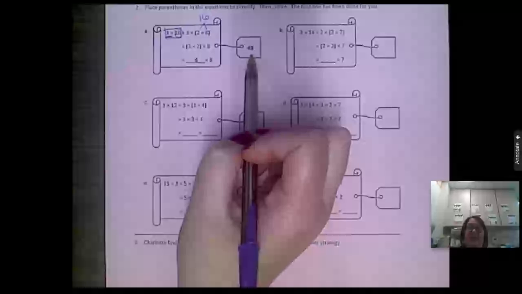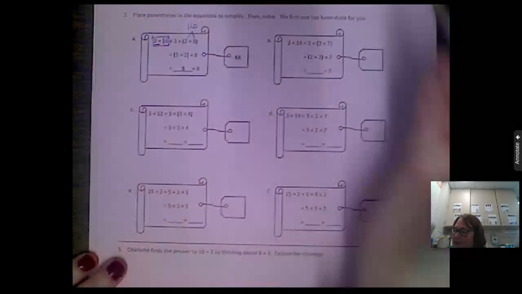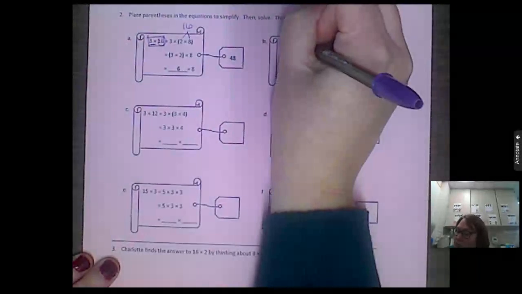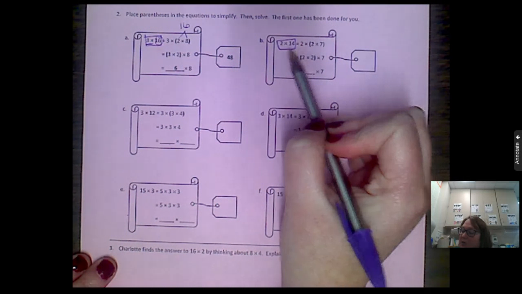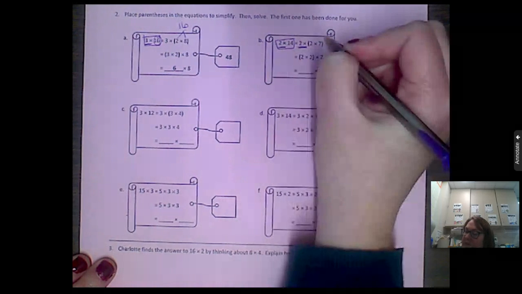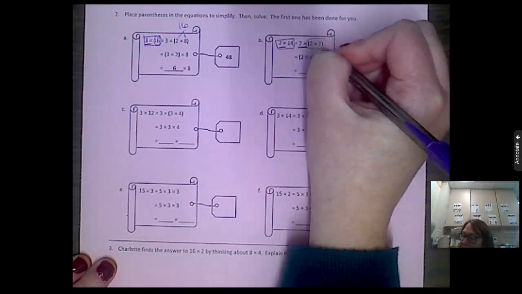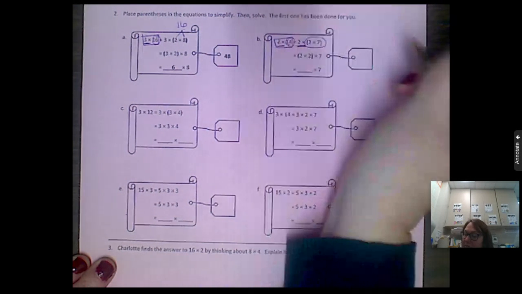Okay? And then when you do that, you get 48. Let's practice that some more. All right, so if we look at B, 2 times 14 is what we're solving for, okay? But then if we look, they have 2 times, and then they've got that 2 times 7. Well, they put 2 times 7 to get to that 14, right?